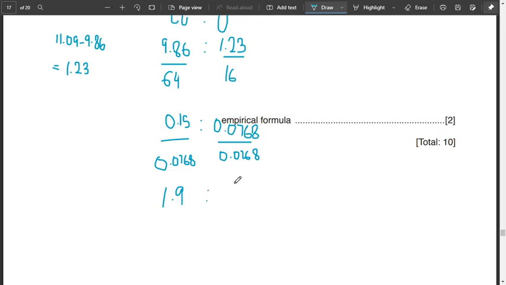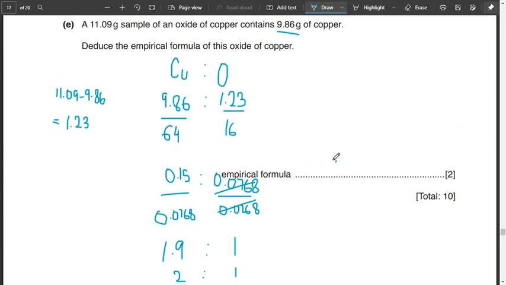And 0.0768 divided by 0.0768 is 1, because it cancels out. Since it's 1.9, we can easily round it off to 2, and hence we get to know that it is 2 copper and 1 oxygen. So Cu2O.